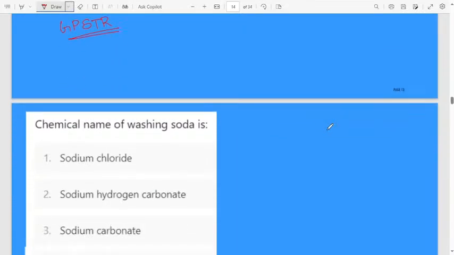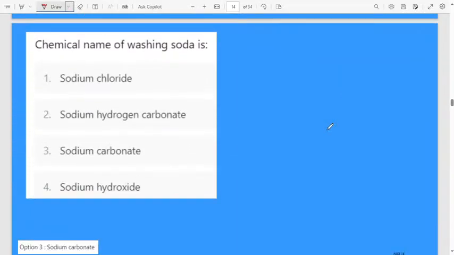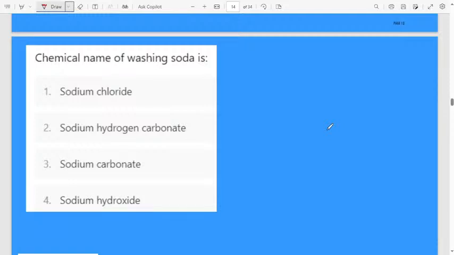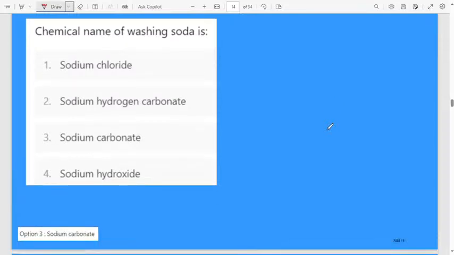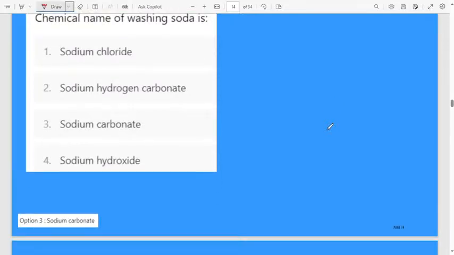Next, chemical name of washing soda. What is the chemical name of washing soda? First option is sodium chloride, second option is sodium hydrogen carbonate, third option is sodium carbonate, fourth option is sodium hydroxide. That is sodium carbonate.